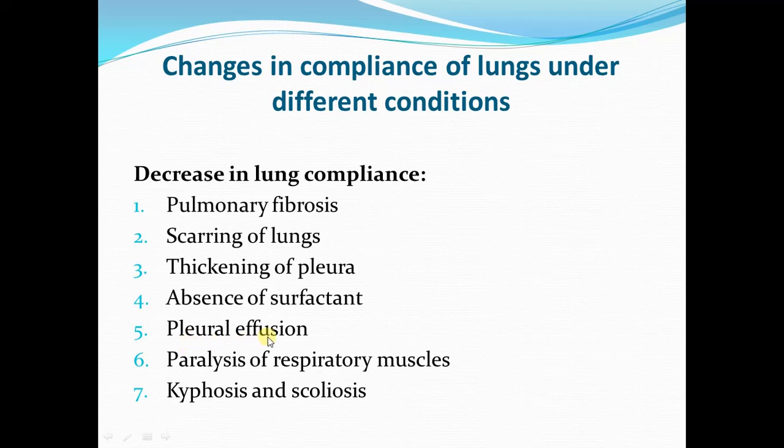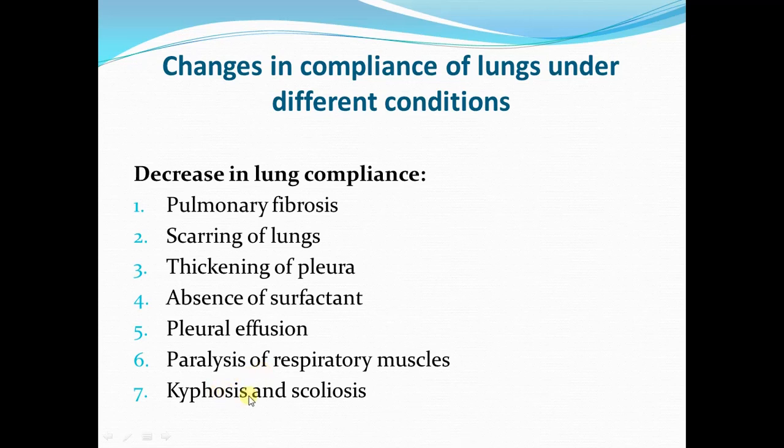Then is pleural effusion. Pleural effusion is accumulation of fluid in the pleural cavity. Excess fluid in the pleural cavity interferes with the lung expansion and decreases the lung compliance. Then the next condition is paralysis of respiratory muscles. If respiratory muscles are paralyzed, it is difficult for the thoracic cage to expand, and therefore there is difficulty in expansion of the lungs as well.